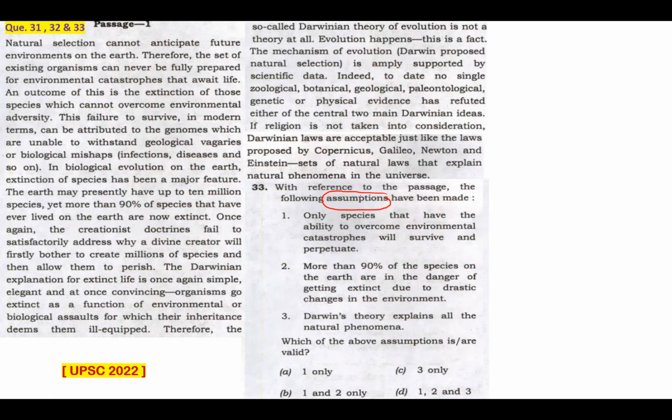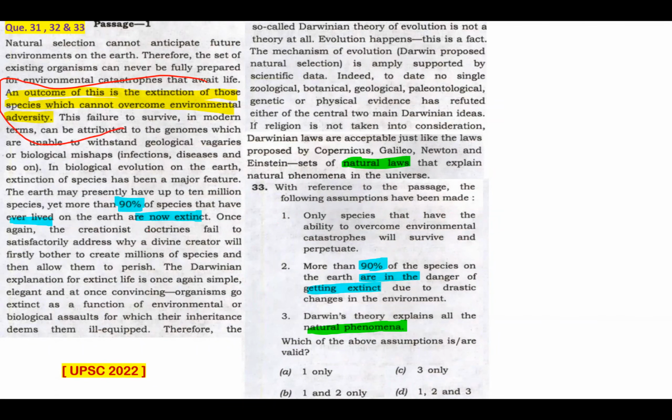Remember the keyword assumption. There's a limit beyond which you can't assume, and a limit till which you can assume. Statement 1: Only species that have the ability to overcome environmental catastrophes will survive and perpetuate. I may have issues with two words here, only and will, but since I've read this passage and the keyword is assumption, I don't have much issue with these words. And clearly, that can be assumed from the passage as we can read.